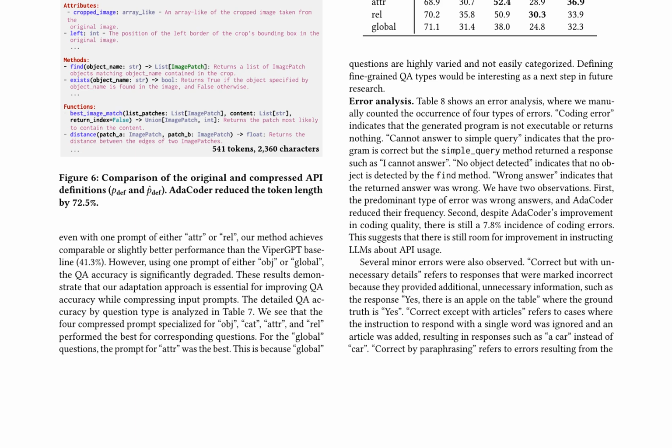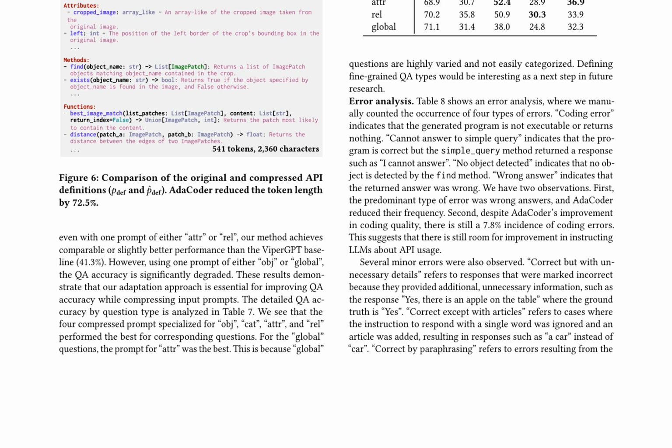An error analysis showed that the predominant type of error was wrong answers, and AdaCoder reduced their frequency. However, there is still a 7.8% incidence of coding errors, suggesting room for improvement in instructing large language models about API usage. Overall, AdaCoder demonstrates the potential for adaptive prompt compression to enhance the efficiency and accuracy of programmatic visual question answering systems.